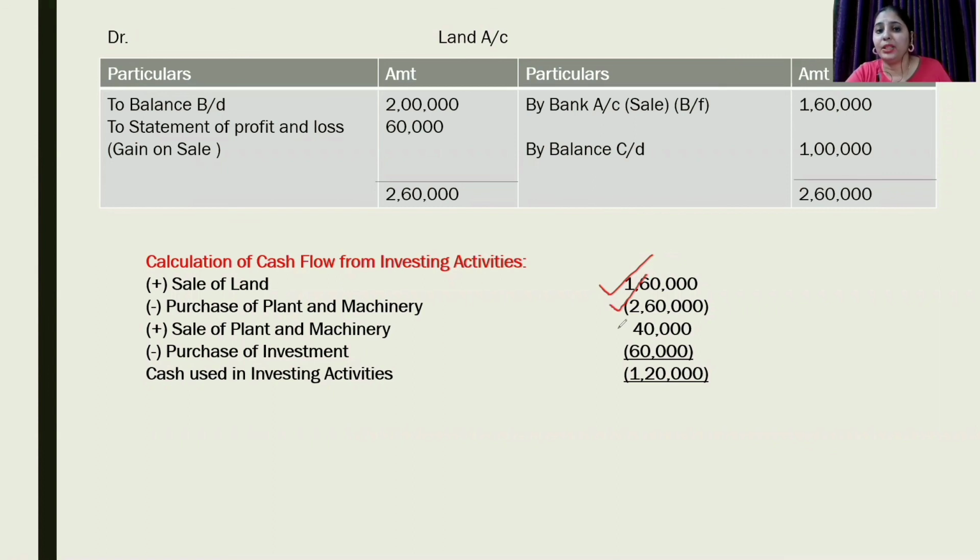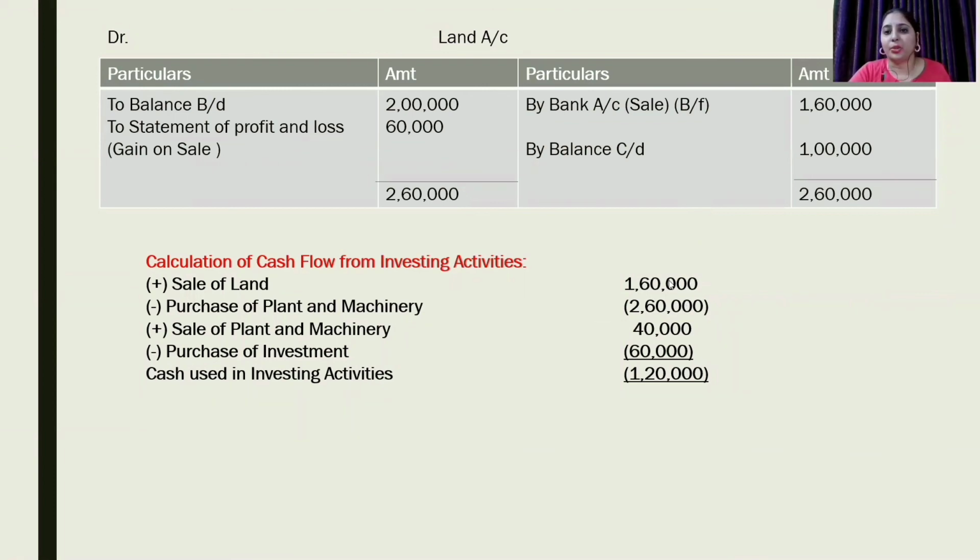Sale of plant and machinery, inflow of cash. Purchase of investment, outflow of cash. Balances can be taken from these accounts, and what we will get? We will get cash used in investing activities. I hope this question is clear to all of you.